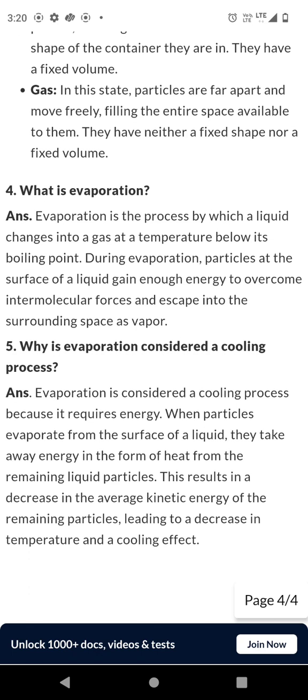4. What is evaporation? Evaporation is the process where a liquid changes into a gas at a temperature below its boiling point. 5. Why is evaporation considered a cooling process? Evaporation requires energy, which is taken from the liquid's remaining particles, reducing their kinetic energy and lowering the temperature, causing cooling.